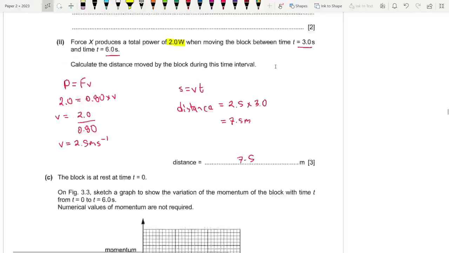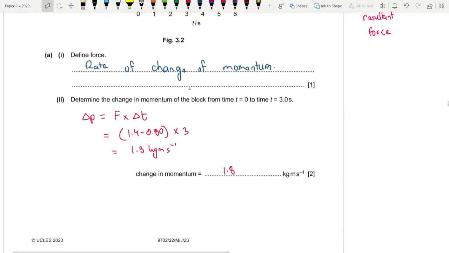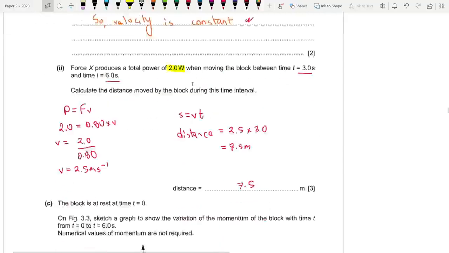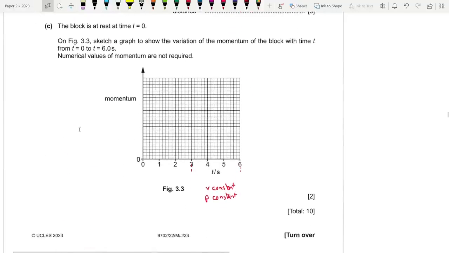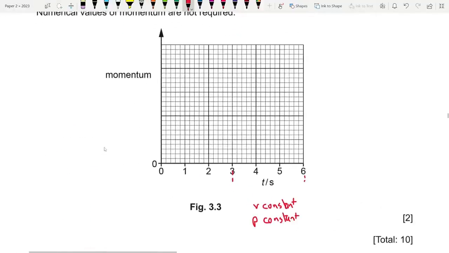Okay. So what was the change in momentum? From time 0 to 3 seconds, it was 1.8 according to my working. So even though they don't want numerical values, why don't I just give some? So this is 1.0 and this is 2.0, and the unit is kg meter second minus 1. So 1.8 should be over here. In the first 3 seconds, I gain a momentum of 1.8. It should be a straight line like this, straight up.